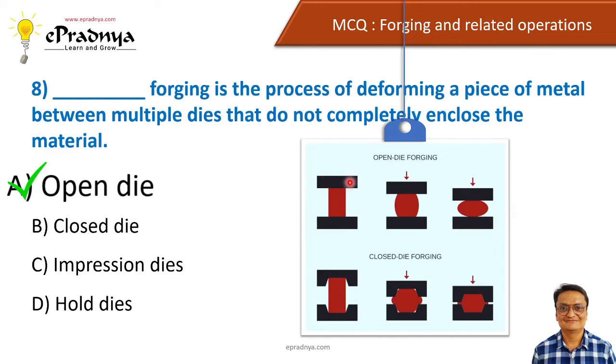Now in this open die, there is an upper die and lower die, and material is not completely enclosed between these two dies, so that is why it is called open die forging. Whereas in closed die forging you can see that this material is completely enclosed within these two dies, and it is taking the shape of the cavity between these two dies.